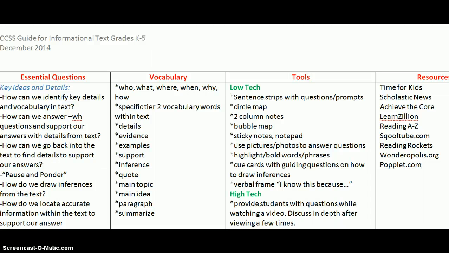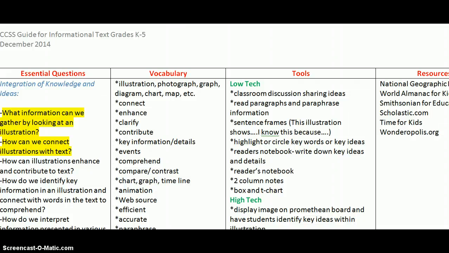Using the CCSS guide for informational text for grades K through 5, under essential questions, there's a couple different focus areas that we could have. One possible area is how can we answer WH questions and support our answers with details from the text. Another might be what information can we gather by looking at an illustration.